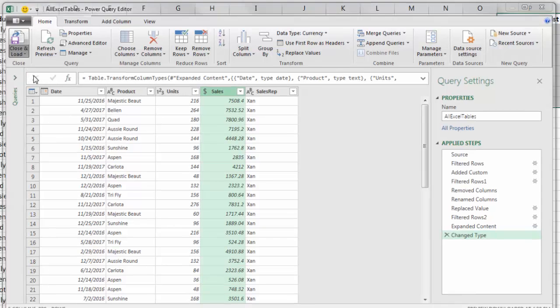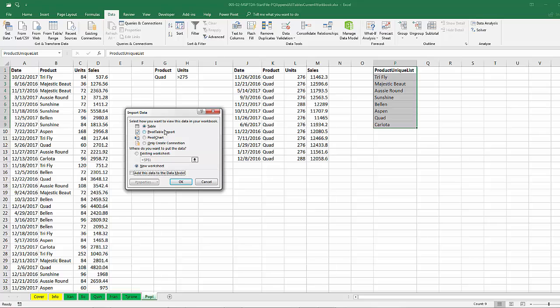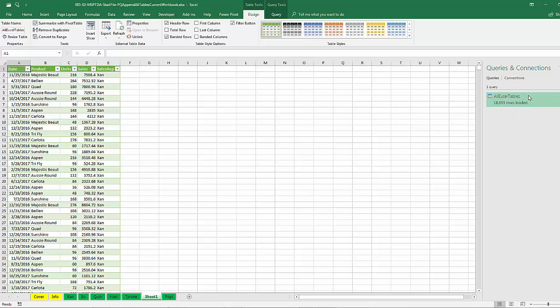Close and load to. Actually, I should have just clicked the button up there without going to the second option, because the default, if you click the close and load to, is table on a new worksheet. I'm going to click OK. I can see my 18,000 rows are loaded. I'm going to double click and call this something like all Excel tables.